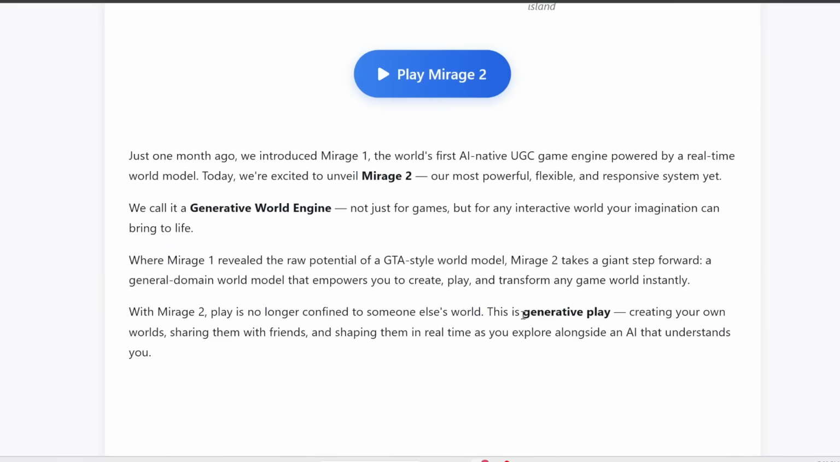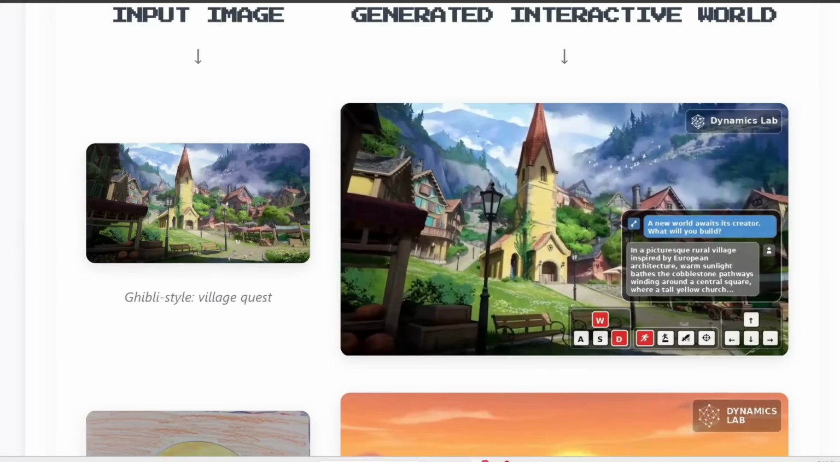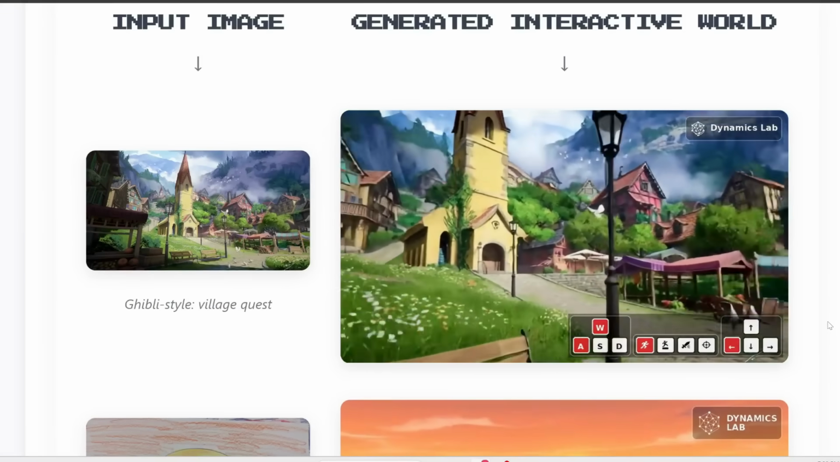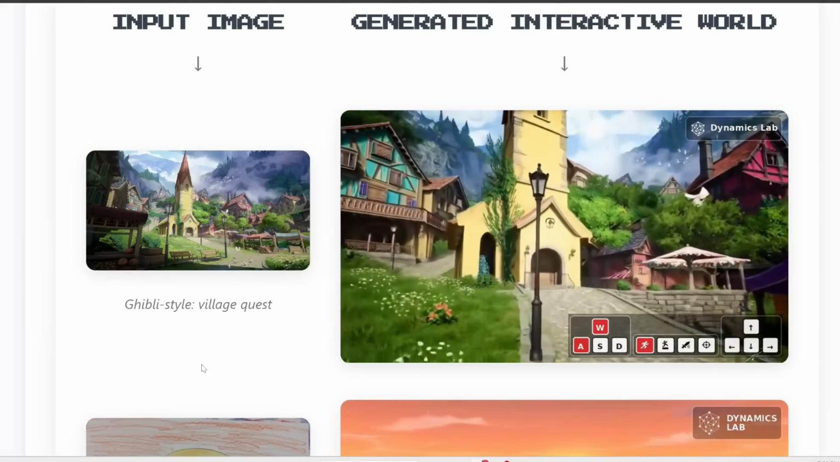This is truly generative play, where you can upload an image and instantly generate a playable environment of various styles. So you can generate like a cyberpunk city or a medieval town or whatever you want. And you can also chat with the AI to edit the scene further or introduce new elements. So for example, you can input this image and it would generate an entire playable 3D world which you can walk around and interact with.